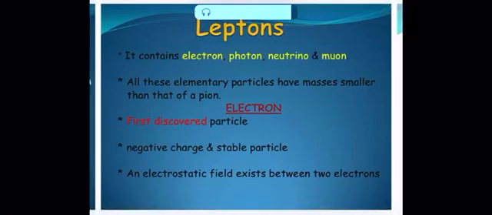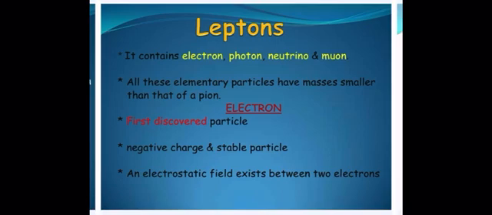In the last video, we discussed the other families, that is, the baryons and hyperons, and the strange particles. In this video, we are going to discuss the leptons. Leptons basically contain the electron, photon, neutrino, and muon. Why do we introduce this lepton family? Because all these elementary particles have masses that are smaller than that of a pion.